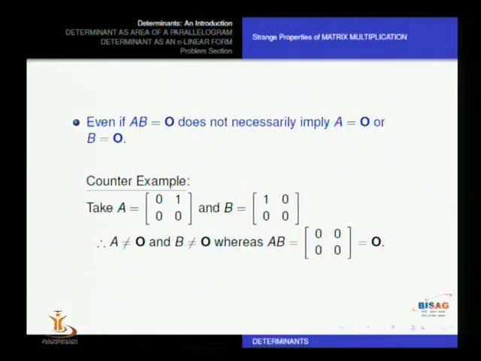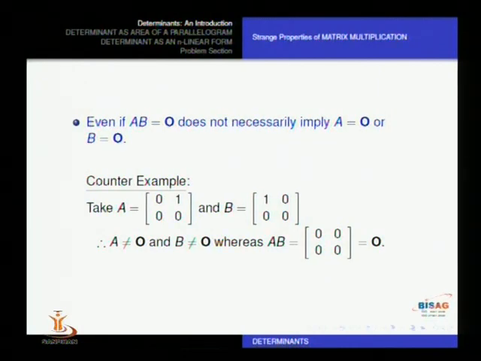So we take two matrices A and B, and suppose the outcome of the matrix multiplication is a 0 matrix as shown. Then in that case, matrices A and B both might not be 0. We see a counter example here on the screen.